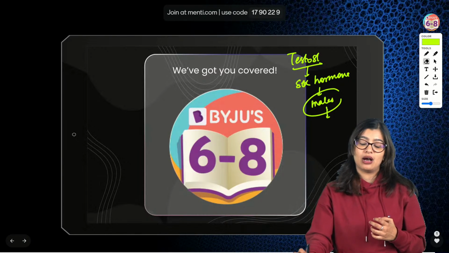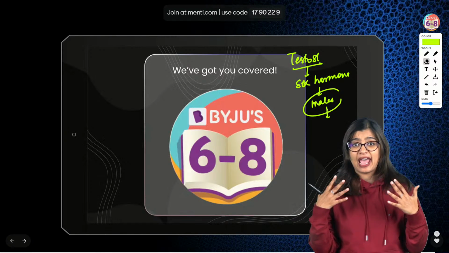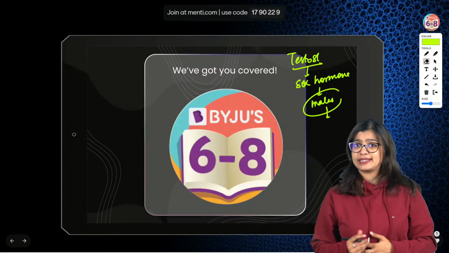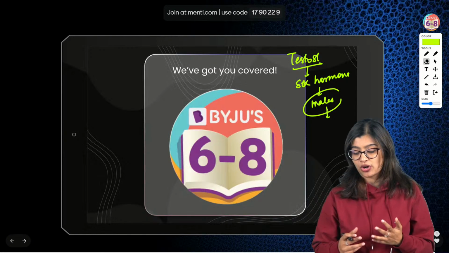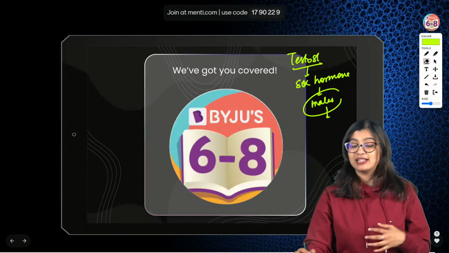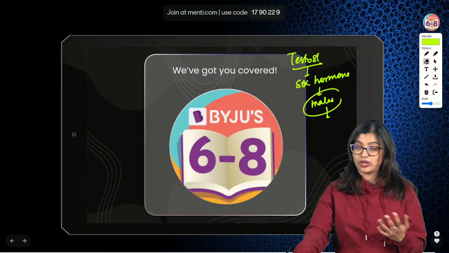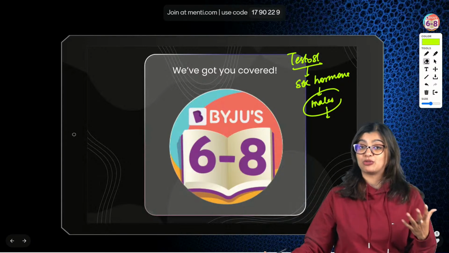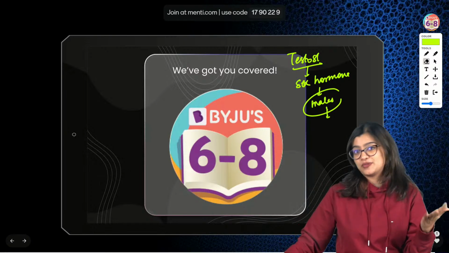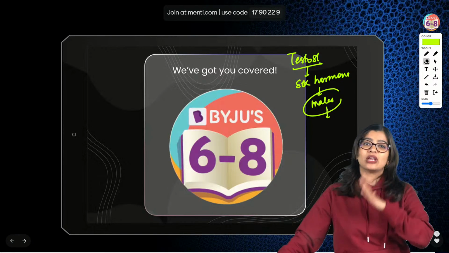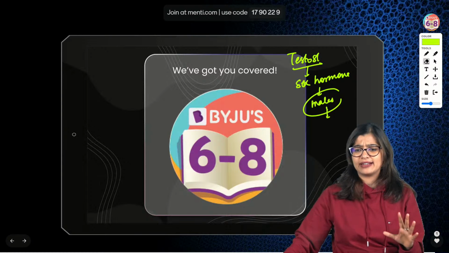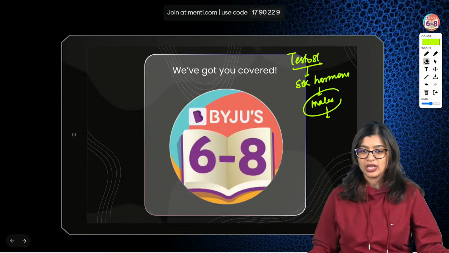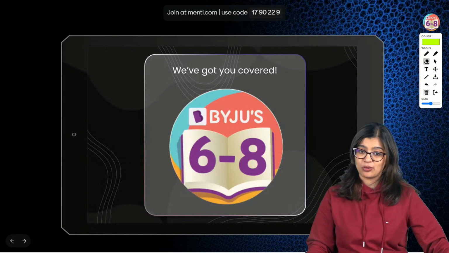So, for example, facial hair, deep voice and development of testes, all of that is controlled by testosterone. Now, estrogen is the female sex hormone that brings about development of secondary sexual characters in females. So, like enlargement of breasts and widening of hips, all of that is controlled by estrogen. Now, I hope I have answered your questions.